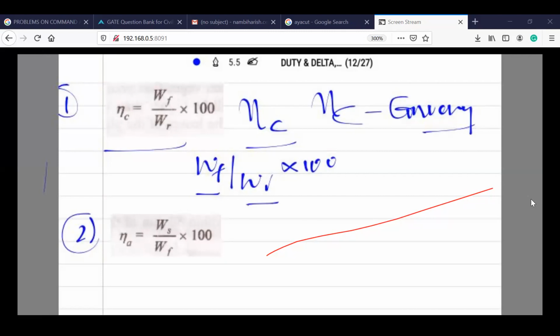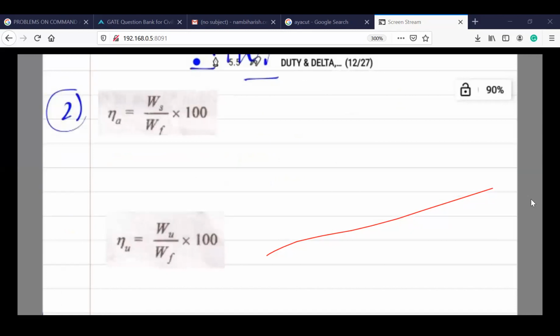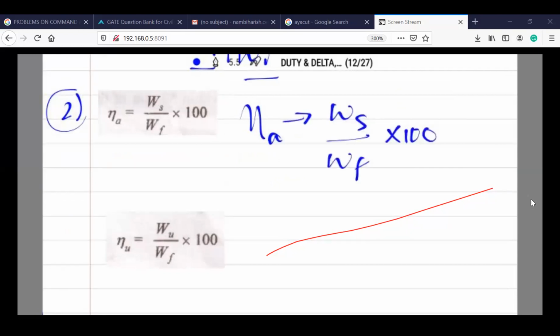Next is application efficiency, given by WS by WF into 100, where WS is the water stored and WF is the water delivered.